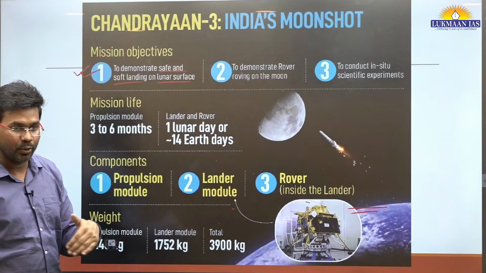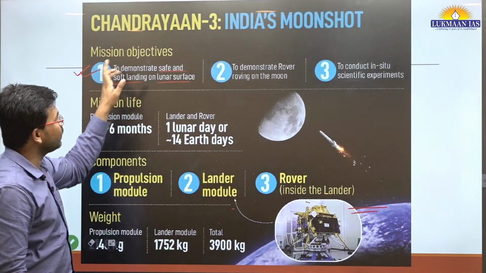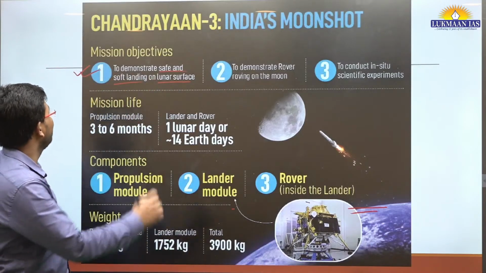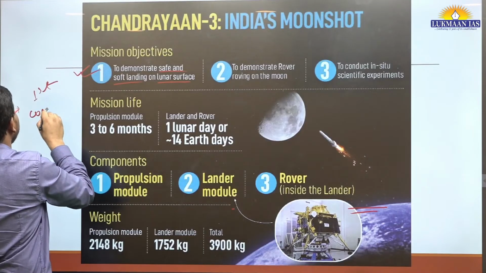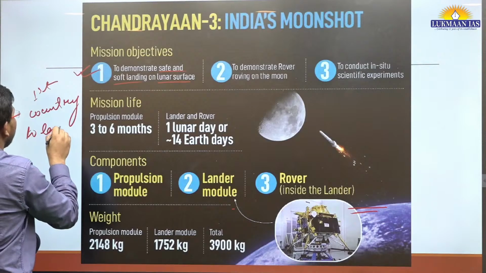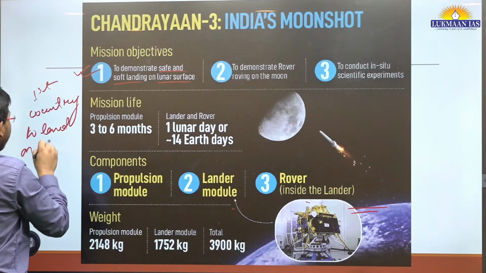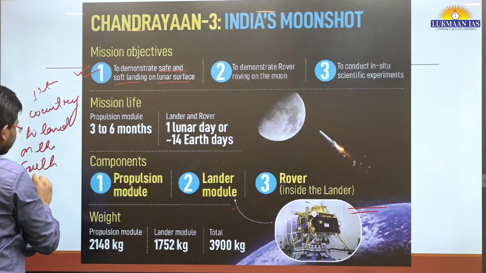No other country has so far landed on the south pole of the moon. In this regard, India is the first country to land on the south pole of the moon.